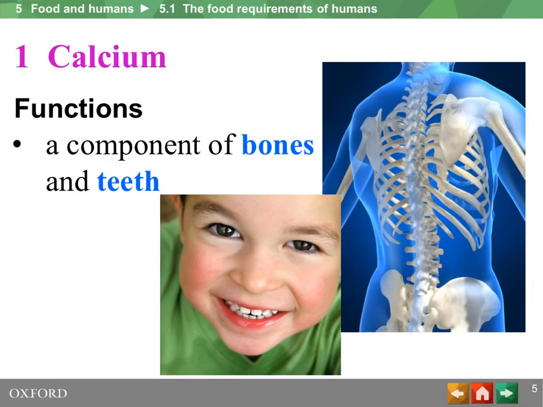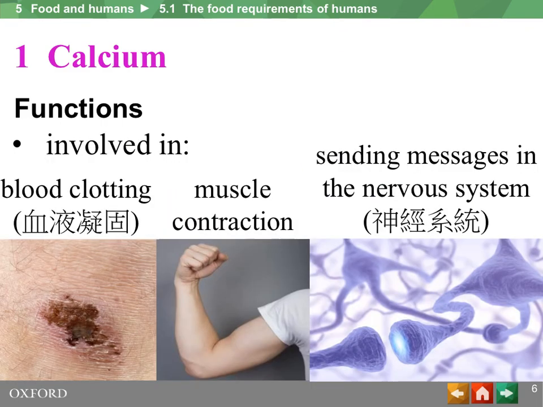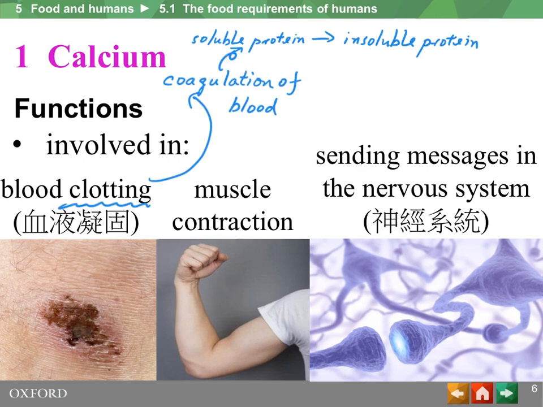The function of calcium is to serve as a component of bones and teeth. There are different components inside the bones, including collagen, 骨膠原, phosphorus, and calcium, of course. Calcium is also involved in blood clotting, where there is coagulation of blood, in which soluble protein turns into insoluble proteins.